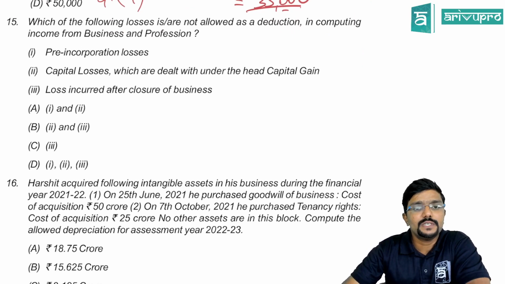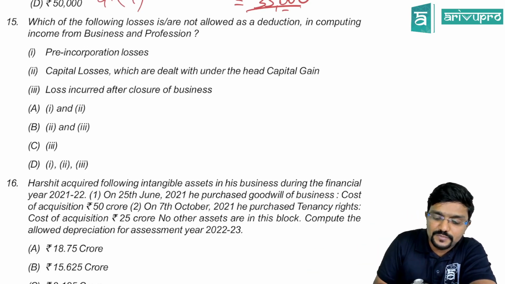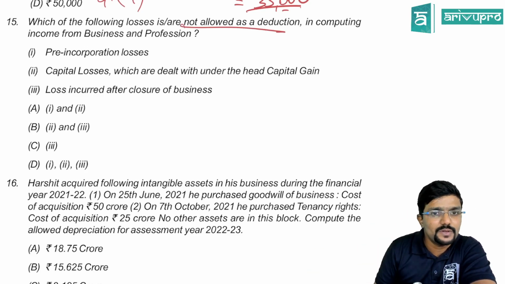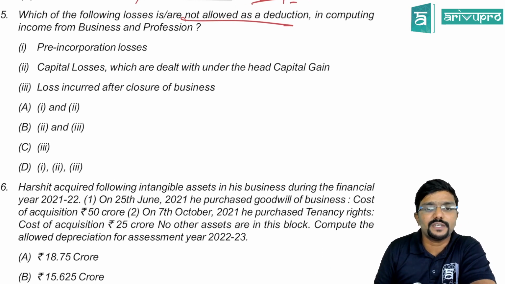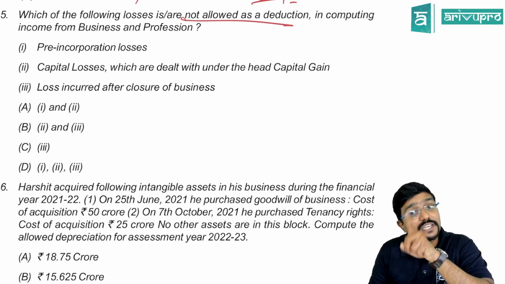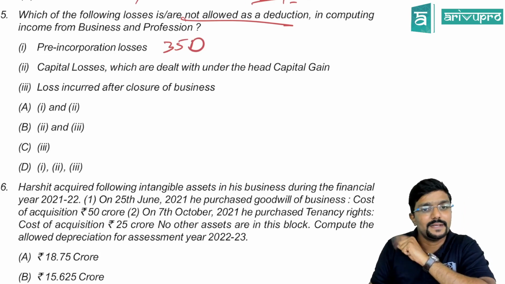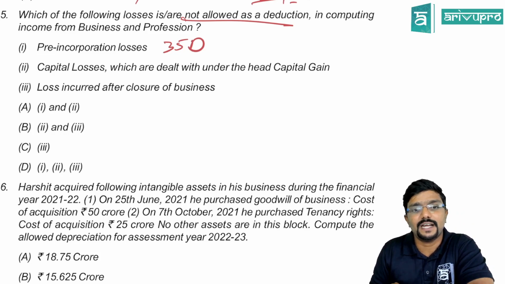Okay. Which of the following losses is or is not allowed as a deduction in computing income from business or profession, that is PGBP? Which is not allowed as deduction while computing PGBP income? Which are those? Pre-incorporation losses. Pre-incorporation loss is not allowed. Pre-incorporation expenses is allowed under section 35D. Okay. Yes.